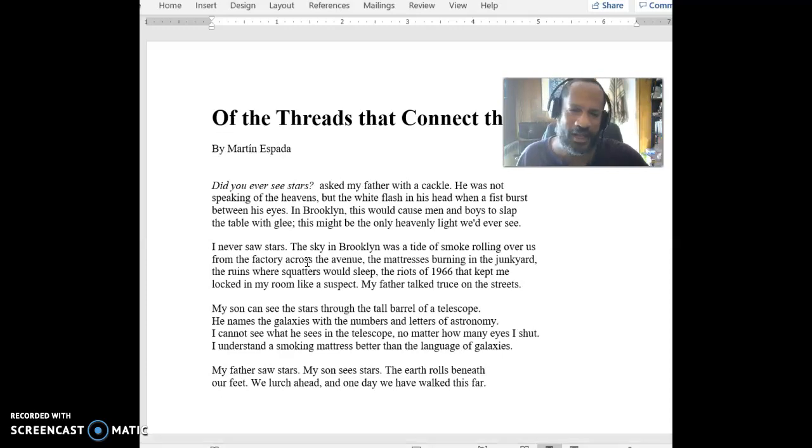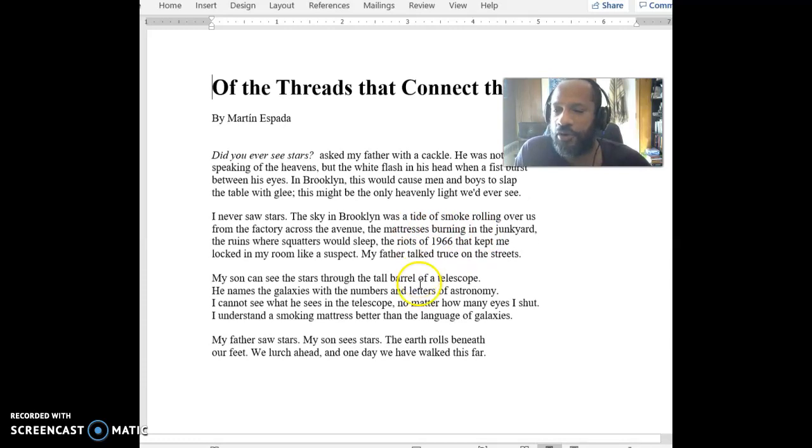Sometimes it's about the stars in the sky. Sometimes it's about being knocked in the face. We've got these mattresses burning. A lot of students don't know that back before we had better safety standards, mattresses were fairly flammable, and it was a kind of thing that people might do for fun in certain kinds of places. People might set mattresses on fire because they'd go up really big. You set a mattress on fire, and that's something that might happen, particularly in not the best neighborhoods. So that's what's going on with the mattresses that are going to be burning.